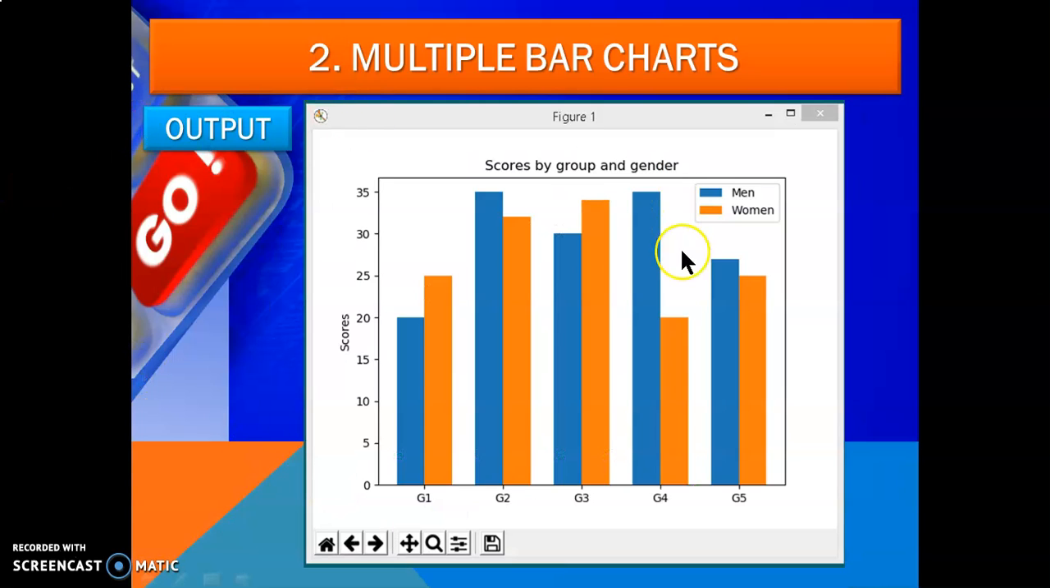Now see, this is multicolor, you can display. This is another color, one color white, this is the space in between in white, and these multicolors are men and women. This is the scores by group and gender. This is a score, any score, any marks you can display like this. Any population, any cases, just like corona cases going on, you can display as a bar.